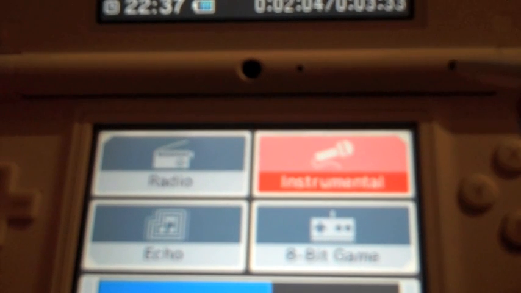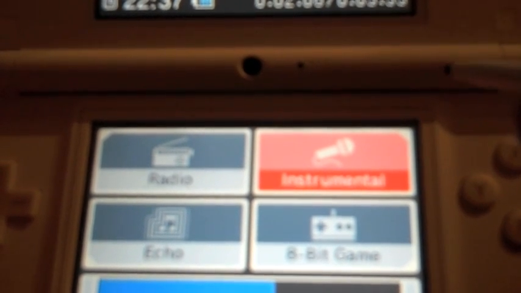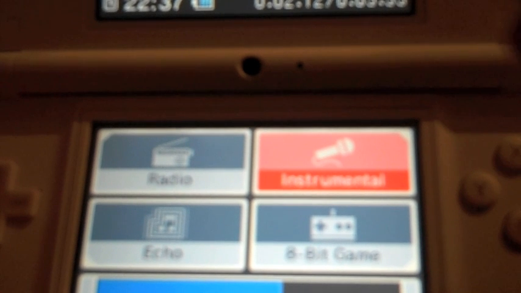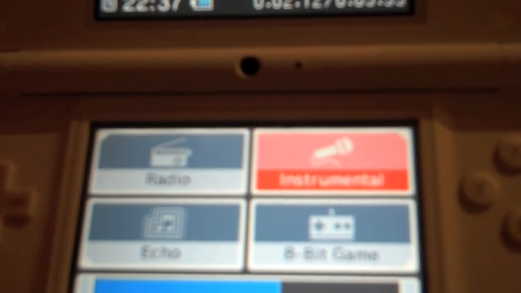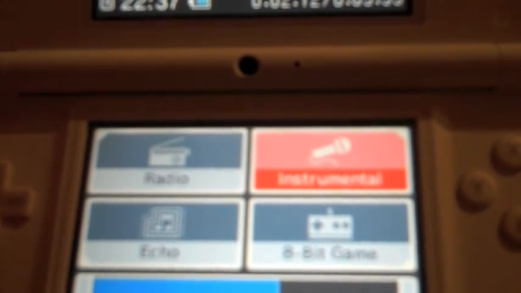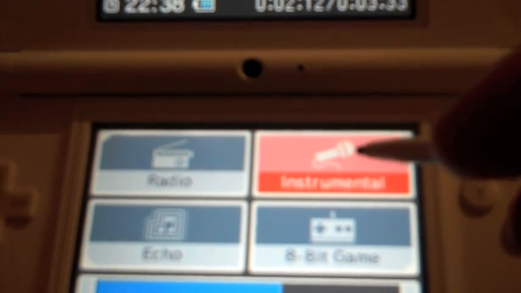Grunge Miley. You also got different sorts of presets. So you've got make it sound like a radio, make it echo, make it sound like an 8-bit game, and make the vocals cancel out. So the vocals are now gone, which what that does is basically just cancels out the side of the speaker that the vocals are coming out of. I think it's the right side the vocals normally come out of, so it just mutes that.